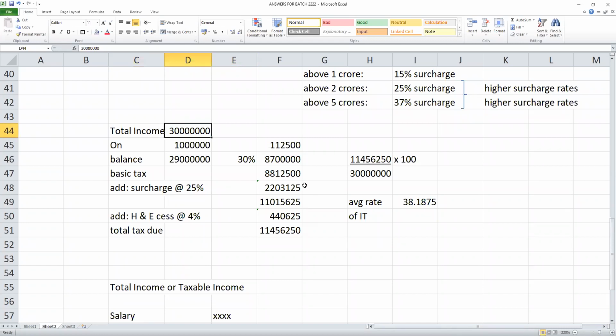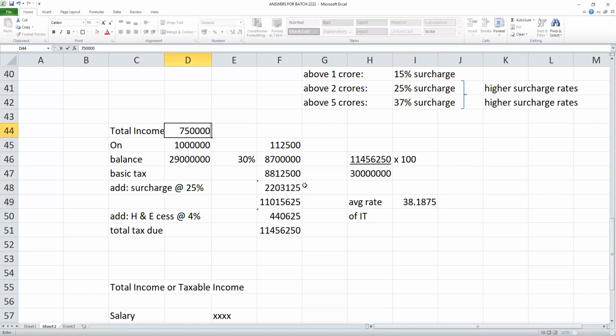Just now 3 crores, 10 lakhs, 112,500, balance the 30%, basic tax, surcharge 25%. Why? Because my income is more than 2 crore. I have to pay 25% surcharge and 4% cess. So 1 crore 14 lakhs 56,000 on an income of 3 crore. My average rate goes to 38%. For every 100 rupees, I have to pay 38 rupees to the government.